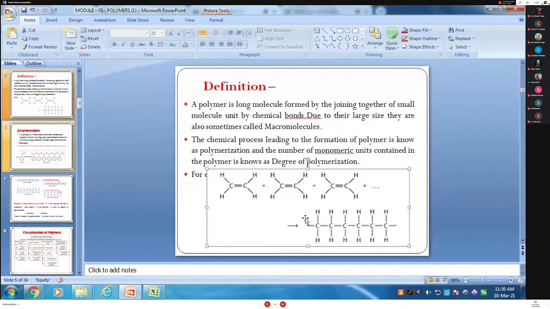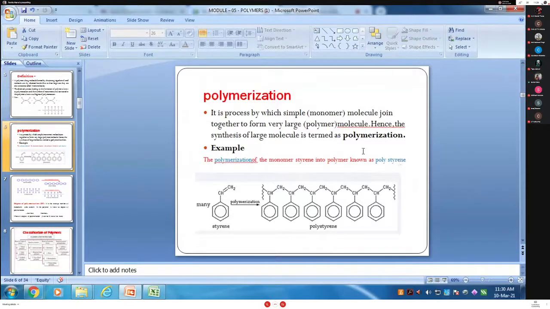Okay. Then second one, what is meant by the polymerization? The polymerization is the process by which simple monomer molecules are joined together to form a very large number of polymer molecules. Hence, the synthesis of large molecules is termed as a polymerization.